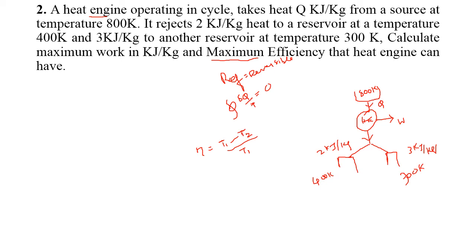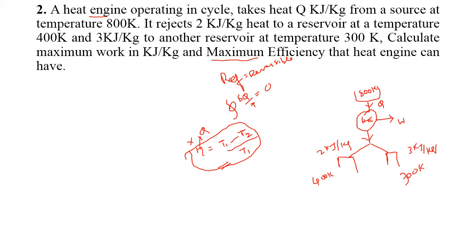So all three temperature values are given, but we cannot use this formula since more than two reservoirs are given for a heat engine. So we cannot use this formula to calculate efficiency, and from efficiency we will not be able to calculate heat, because more than two reservoirs are given for a heat engine. So then what do we have to do?